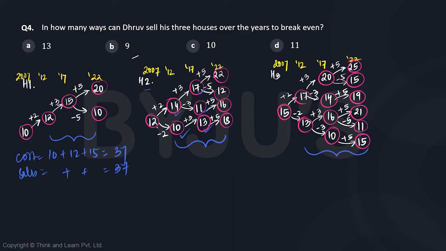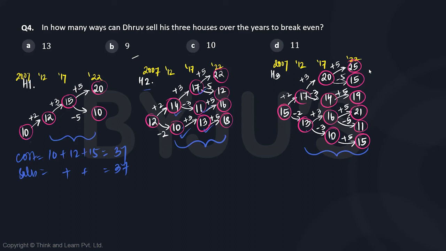If you look at house 2, it can decrease, it can become 10 or 11, it can remain constant at 12, or it may increase. If you look at house 3, it was 15 initially, it may decrease to 13, 10, 11, 14, or it may remain same as 15, or it may increase. So all the three possibilities are true for house 2 and house 3.